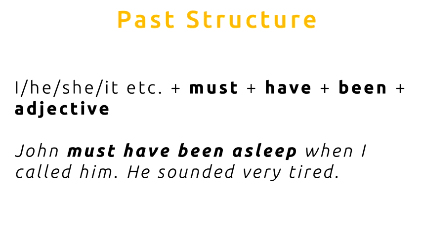This is the past structure. So in the example I just gave, I said, John must have been asleep when I called him because he sounded tired. So based on the evidence, he sounded tired, I can guess that he must have been asleep when I called him. So we use the past tense like this.